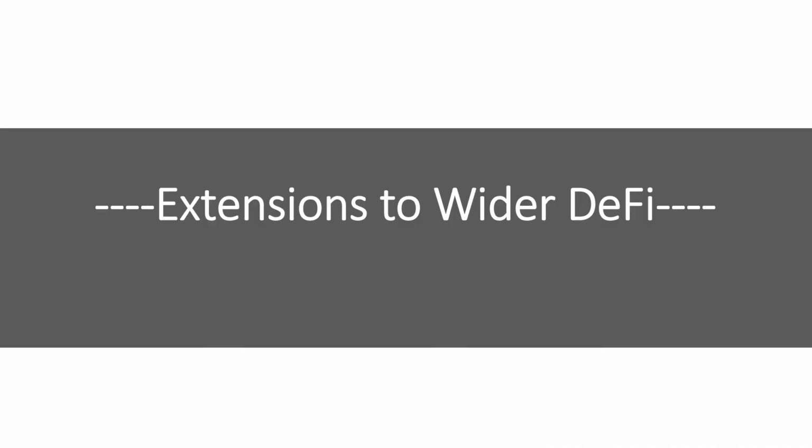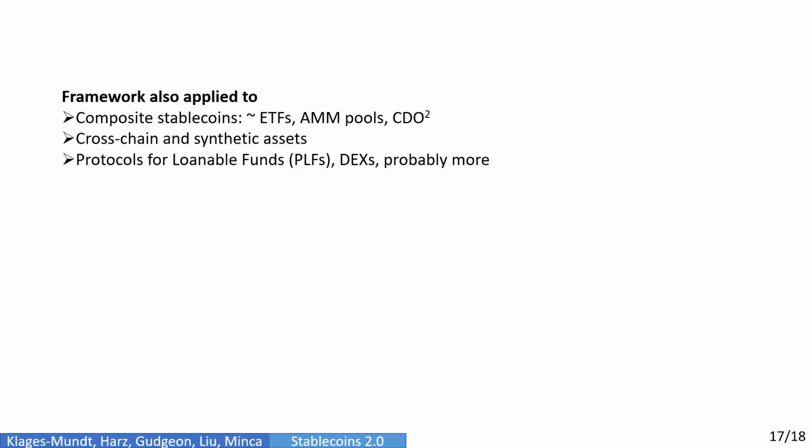The framework we've developed can be used much more broadly to understand the economic security in many DeFi protocols. For example, composite stablecoins, which can resemble ETFs, automated market maker pools, and CDO squared. Also cross-chain and synthetic assets, PLFs, DEXs, and probably more. We also highlight a design gap, a full exploration of buffer designs that can cushion extreme events.